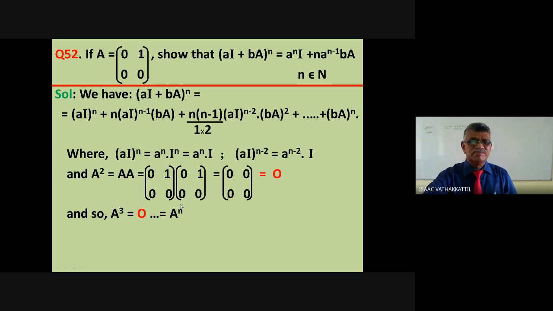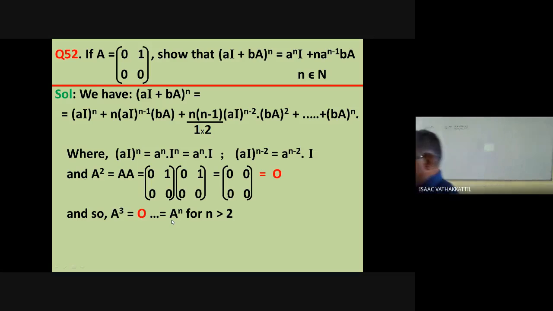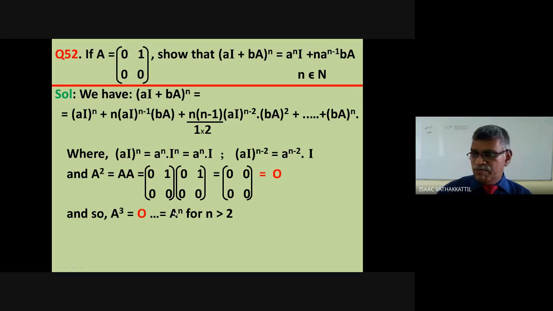So A raised to n will be 0 for n more than 2. A cube, A raised to 4 and all are zeros for n more than 2.